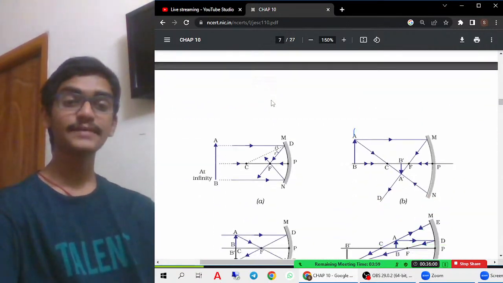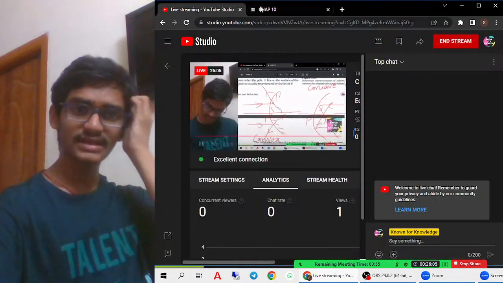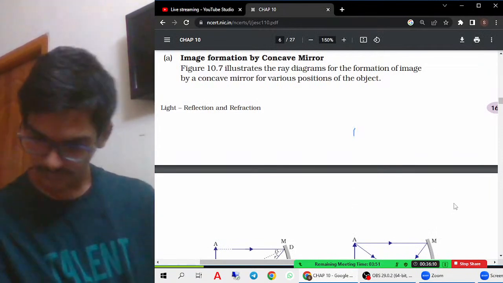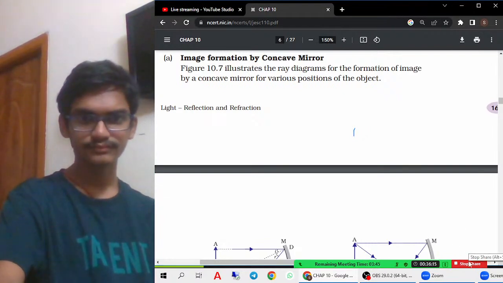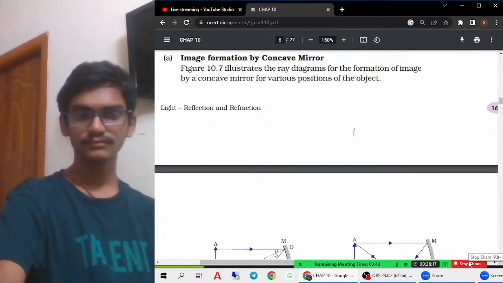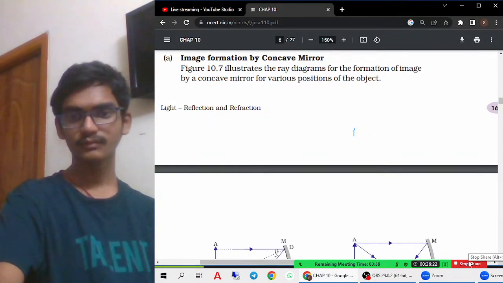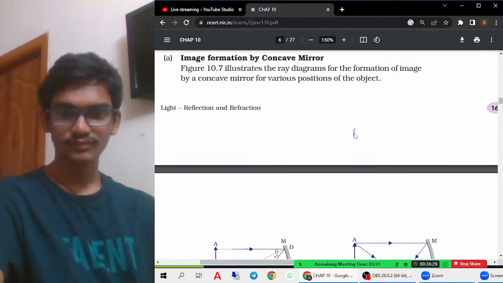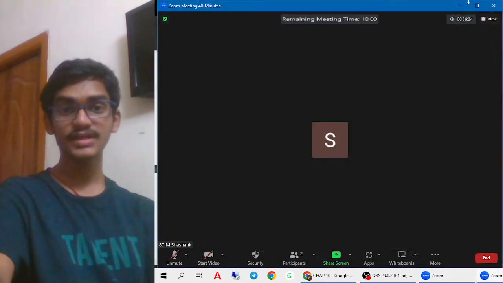Now let us try to see the image formations by the concave mirror. This is very important. So let me open the whiteboard. 35 minutes is already done, and I think the class is going to end now, but I'll start, because this image formation is very very important.